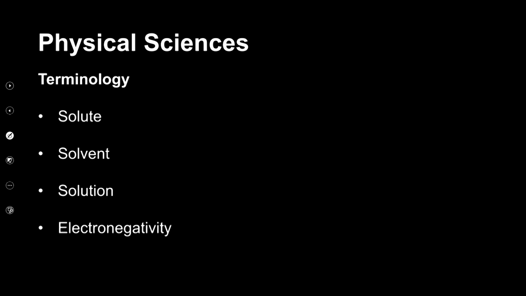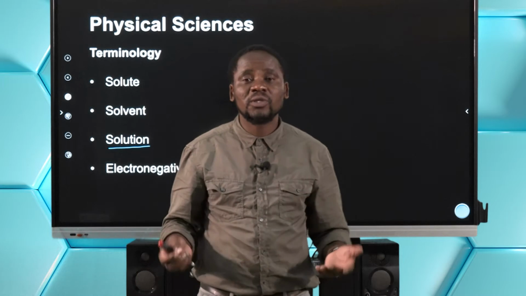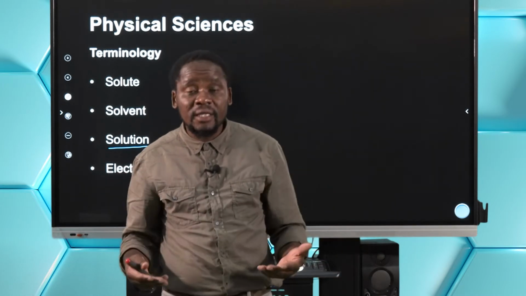Okay, so some of the terminology that we're going to use today are as follows. We have the solute, which is a substance, and a solvent, which is another substance, put together giving us a solution. And then the other term is electronegativity. Speaking of terminology, this taps into our understanding in terms of recalling or remembering some things that we have been taught or have been learning in the process.